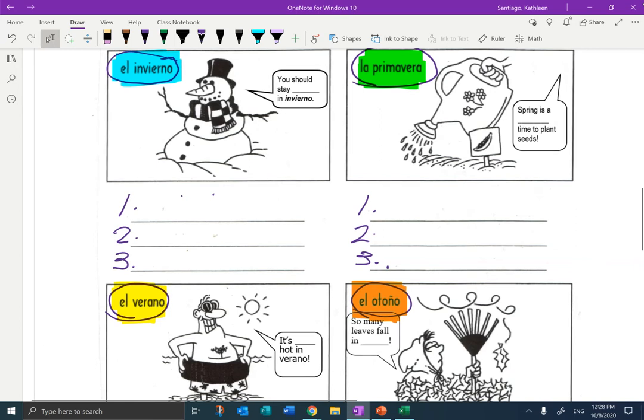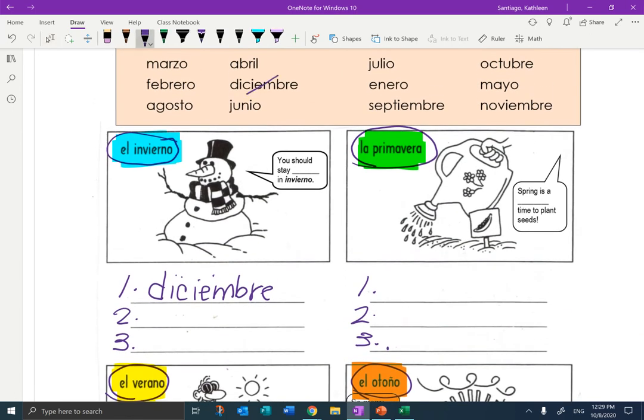So invierno, if I wanted to think of the first season that is winter, the first month, I'm going to start with diciembre. So the first one is diciembre. And where am I getting the spelling from? Right from above. I'm going to cross it off as I go. So I use diciembre. The next month in invierno is enero. Enero is weird because it's the one that doesn't match. It's not a cognate. Cross it off. And following enero, febrero. Okay, so I'm crossing off febrero. Those are the 3 months in winter, el invierno.